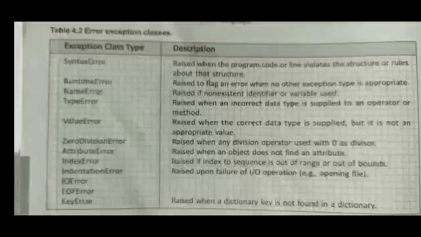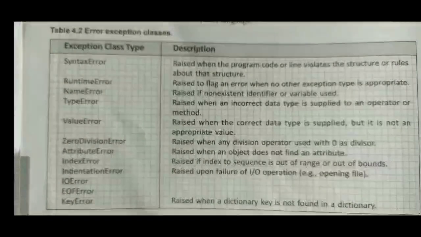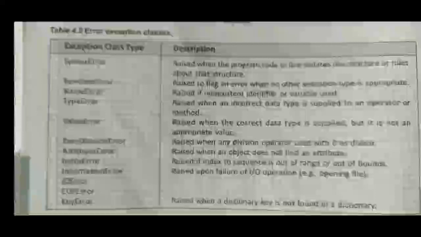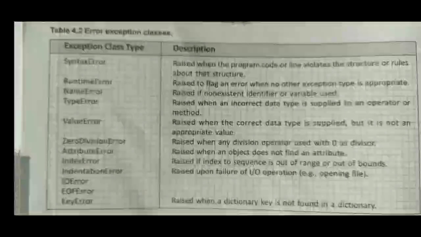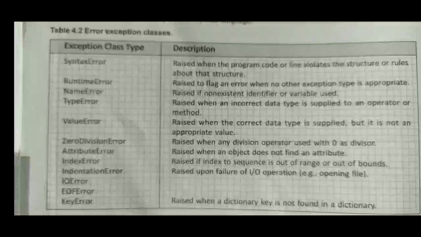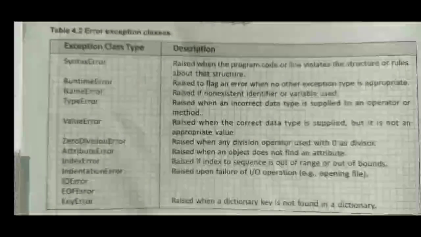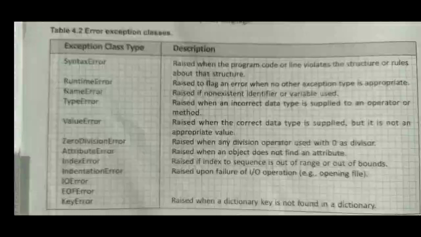Python provides a number of built-in exceptions that can be raised by the language and its library modules. Built-in means that in Python basically all types of exceptions are written, the coding for those exceptions is written, and when such a situation occurs, Python automatically shows the exception regarding your project. The Exception class serves as a base class for most other error types. In Python, exceptions are defined as classes from which an object is created. The name of the class is given as an argument to the raise statement.